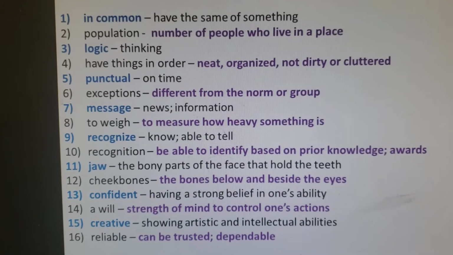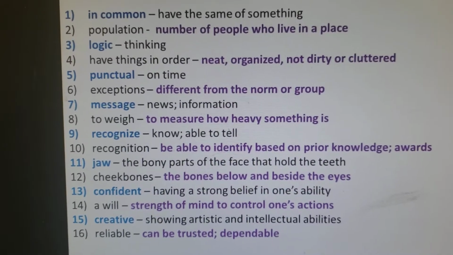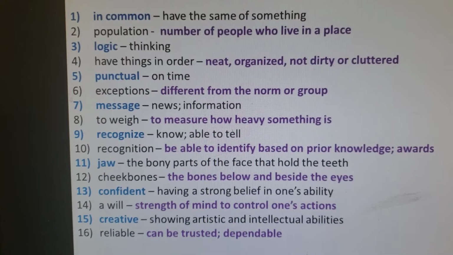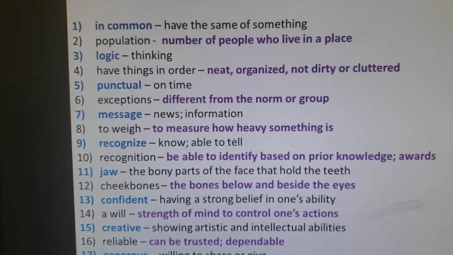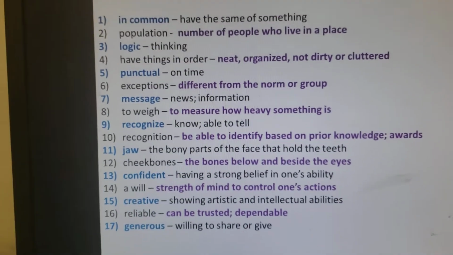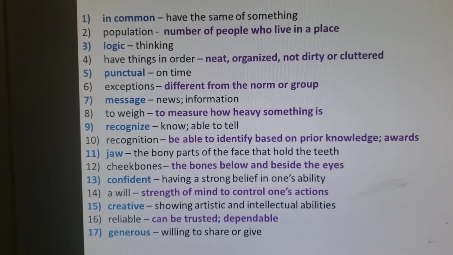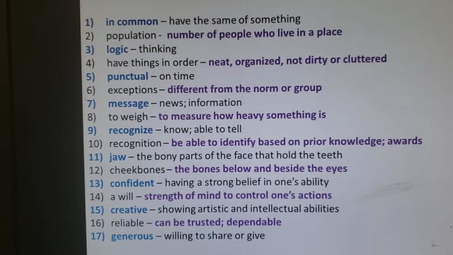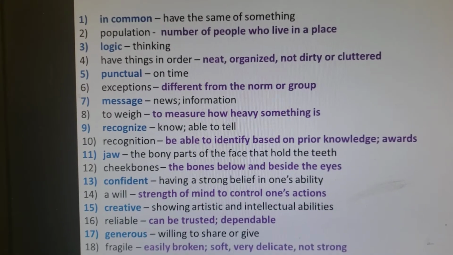Reliable. Reliable means somebody or something you can trust. If you tell your friends to come and help you, and then the friend comes to help you, that person is reliable. And the verb for reliable is to rely. Next is generous. Generous means you are willing to share something. You can be generous with your money. You can be generous with your time. You can be generous with your love.